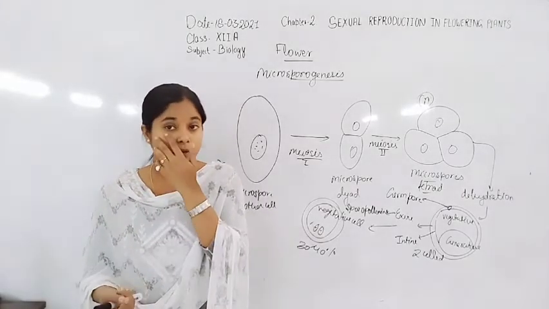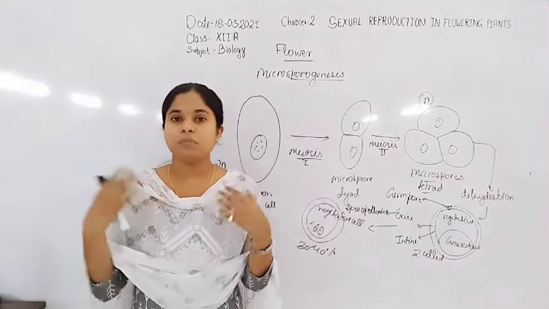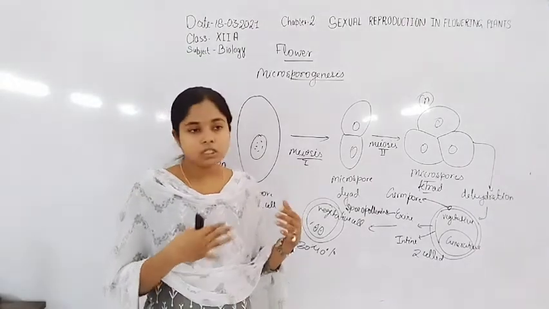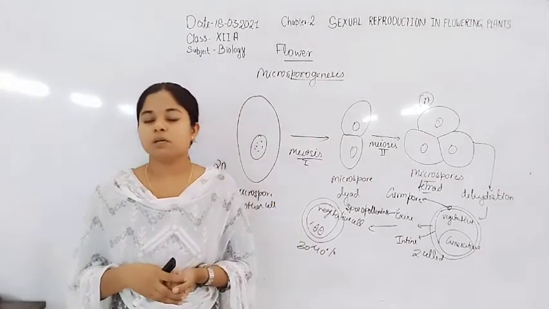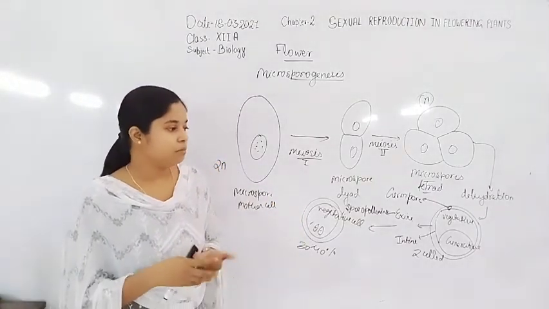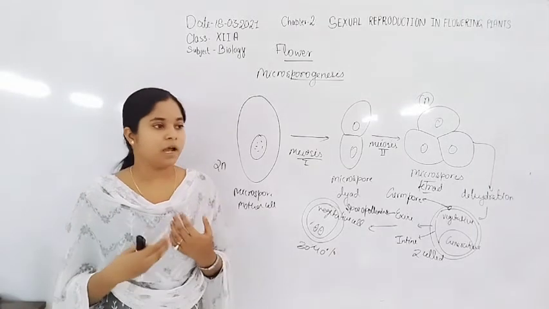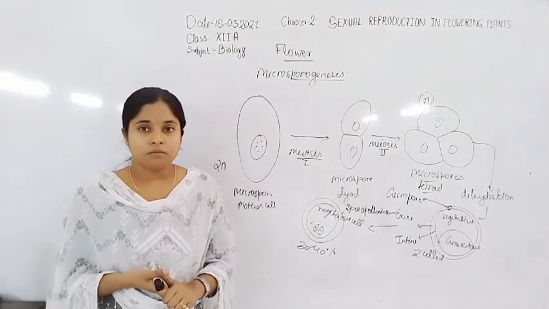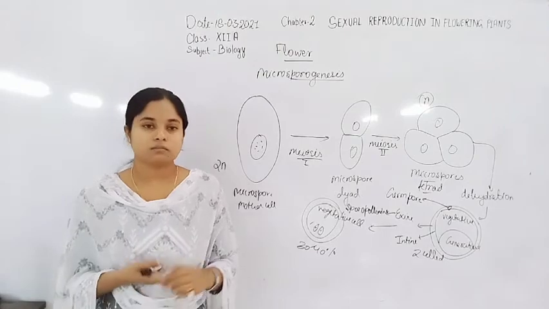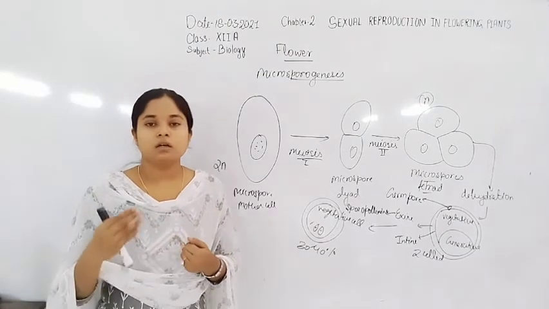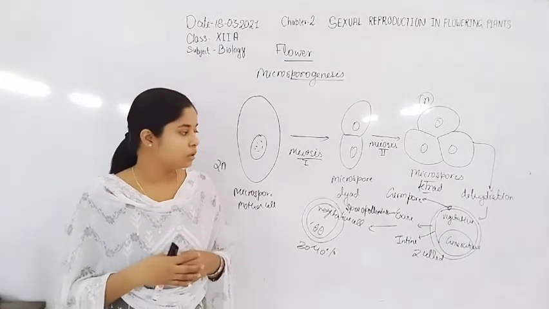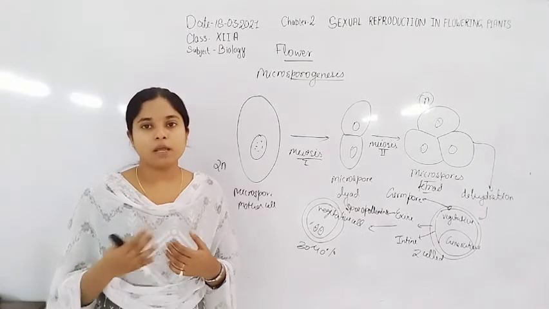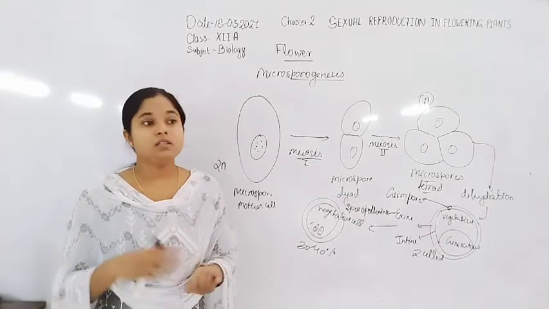But the viability of pollen in different plants may vary. Some of the pollen grains may survive about 1 month, but some of the pollen grains lose their viability within 30 minutes.